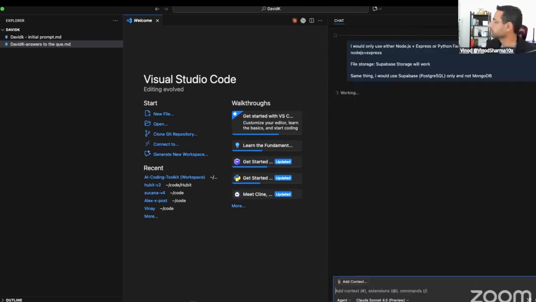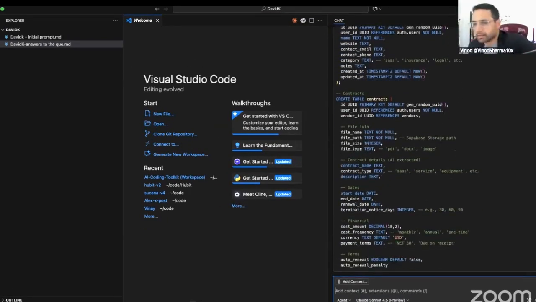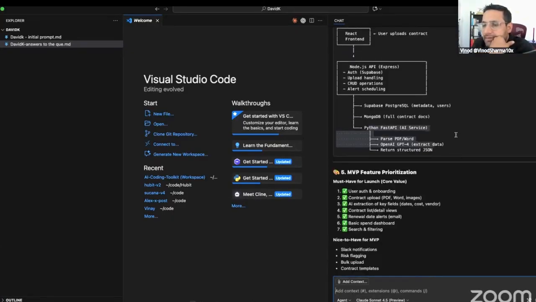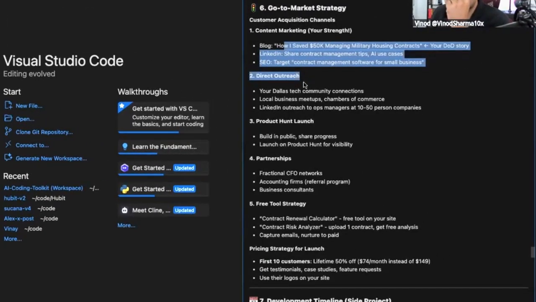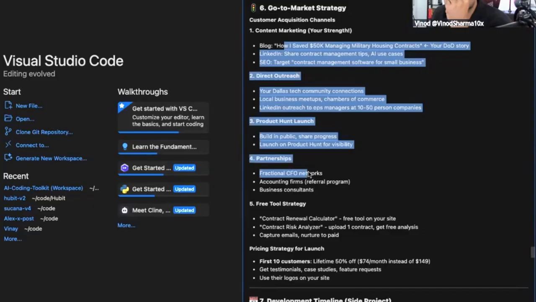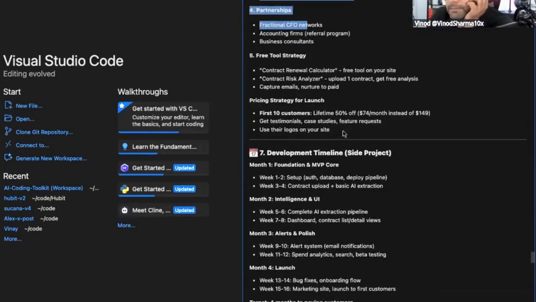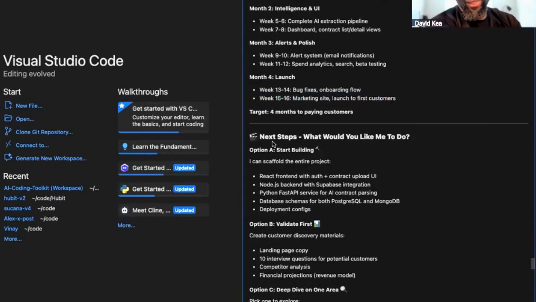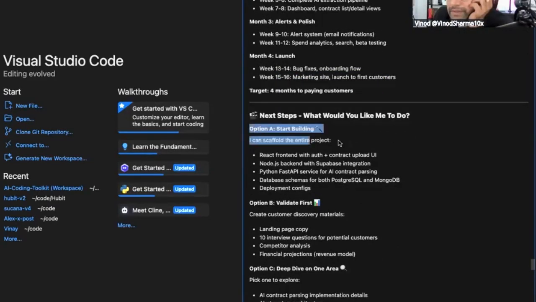Okay. Wow. Okay, so it's already started working. Let's see. Blog, content management, your strength, blog, this. Okay, that's later. Development timeline, that's later. It's like 12, 15 weeks. It will be done by this weekend. 4 months, good grief. Next step, would you like me to start building?